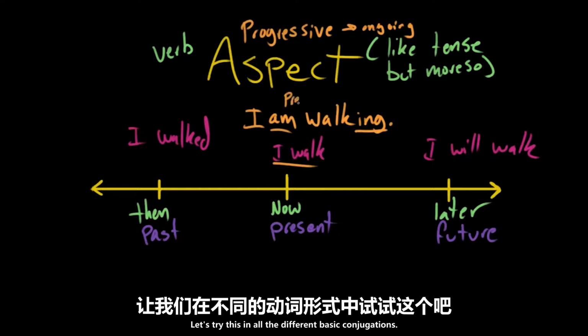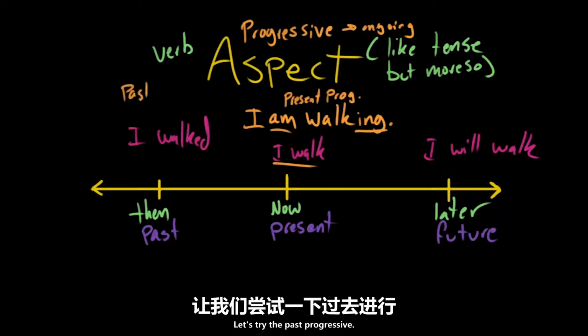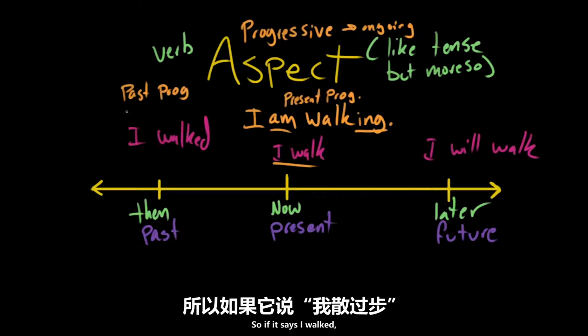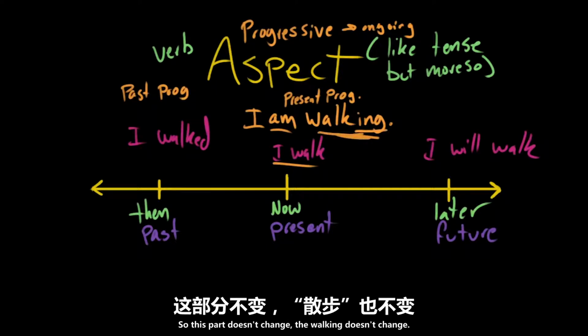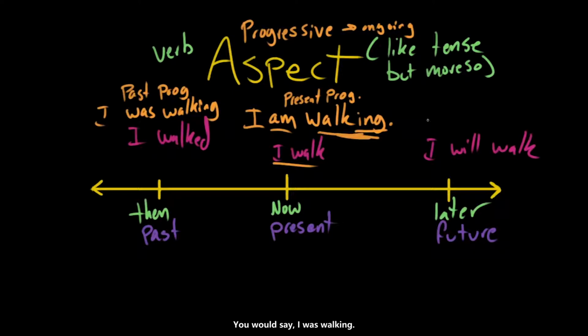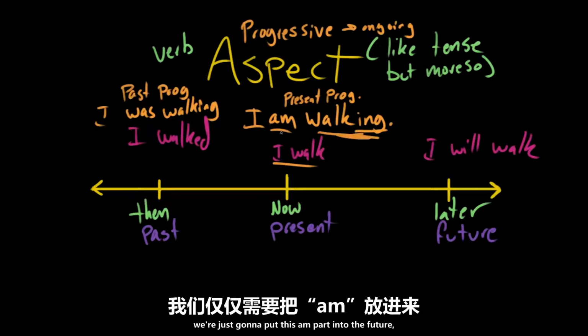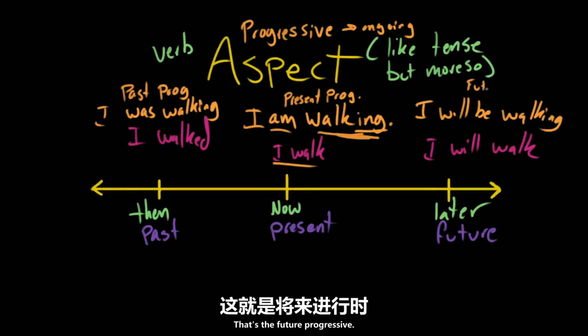Let's try this in all the different basic conjugations. So we call this the present progressive. Let's try the past progressive. So if it says I walked, we would just take the verb to be and then put it in the past. So this part doesn't change. The walking doesn't change. You would say I was walking. Likewise for the future. So we're not going to change the walking part. We're just going to put this am part into the future, which is like so. I will be walking. That's the future progressive.